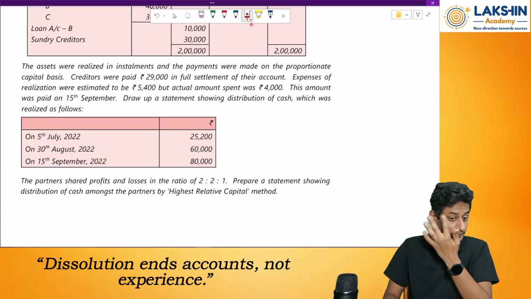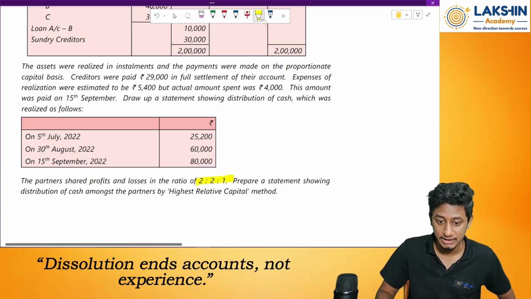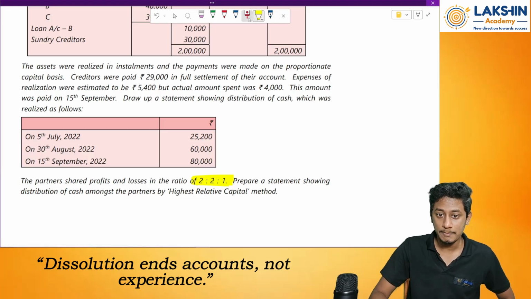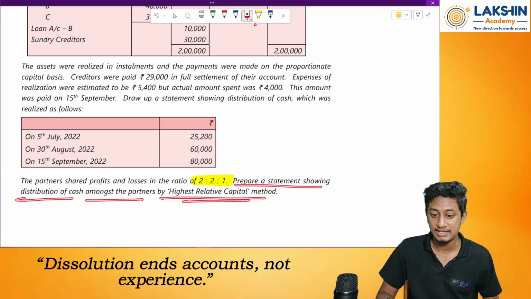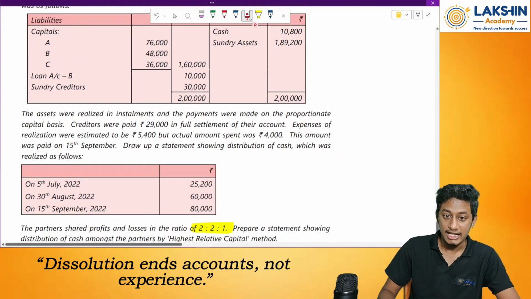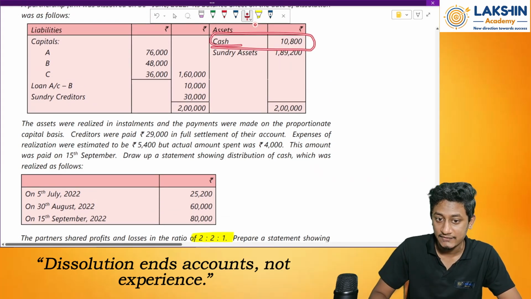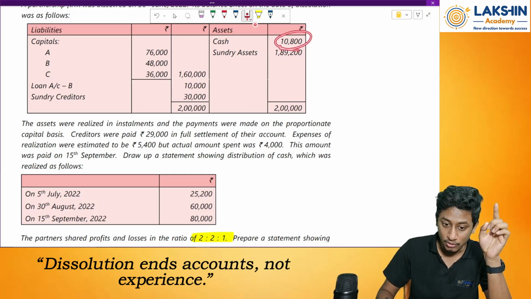Clear? Fine. So now the partners share the losses in the ratio of 2:1. Again, remember this, really important. Prepare a statement showing the distribution of cash amongst the partners by the highest relative capital method. Okay. One thing to remember here: if the balance sheet has cash in it, first use the cash. Then go for the installments.